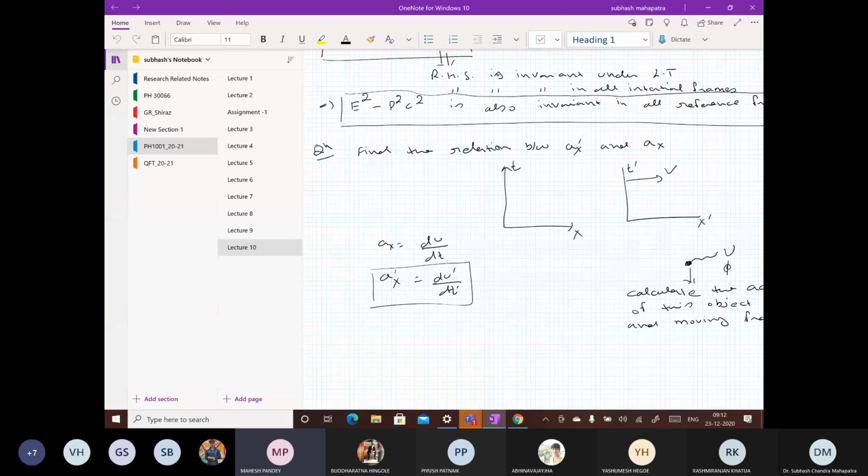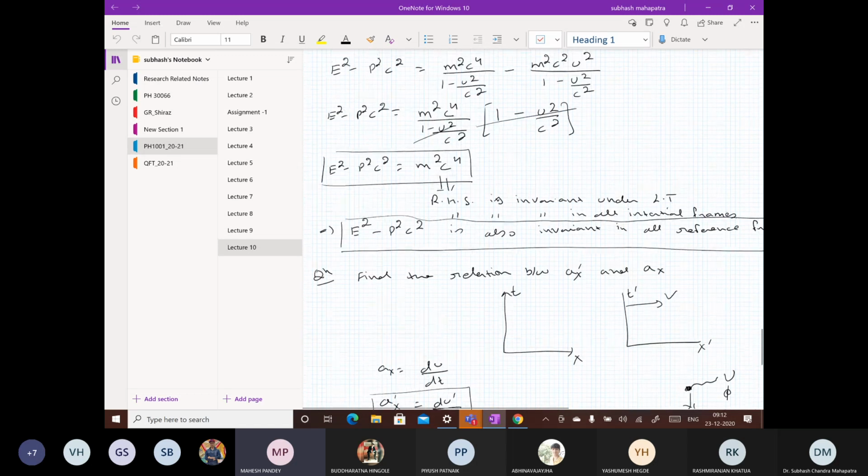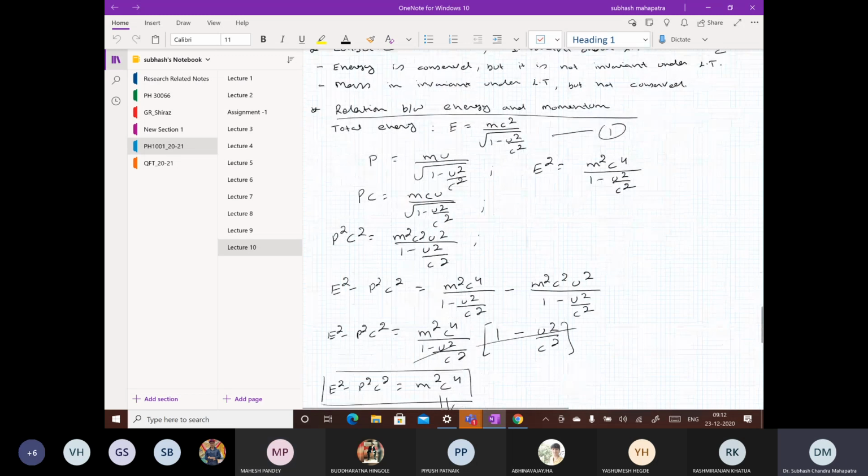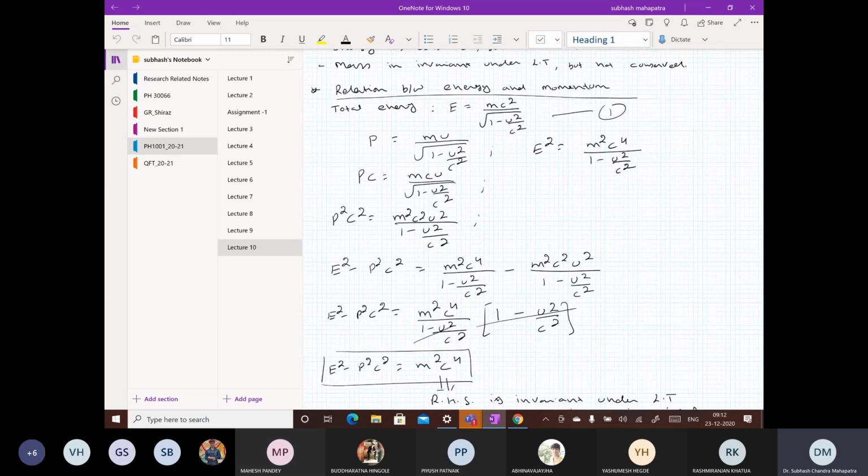I am at rest, and I use the Lorentz transformation to find the velocity of the ball with respect to me, let's say v naught. I can replace it in the equations for momentum and kinetic energy. Yes, so in the momentum, u will be replaced by u naught.